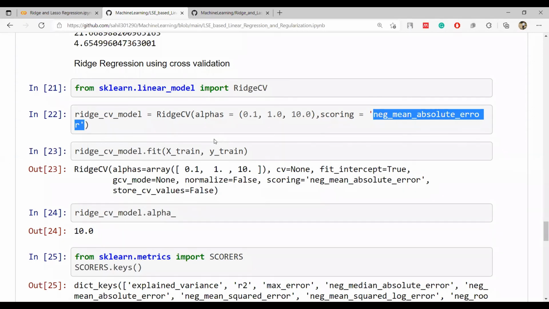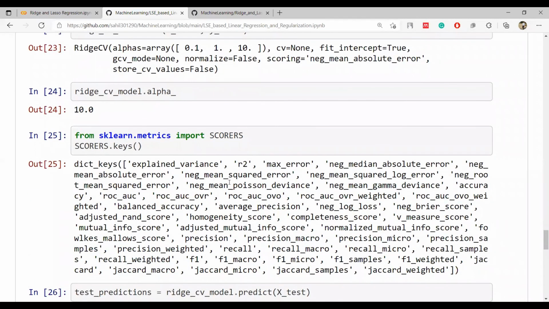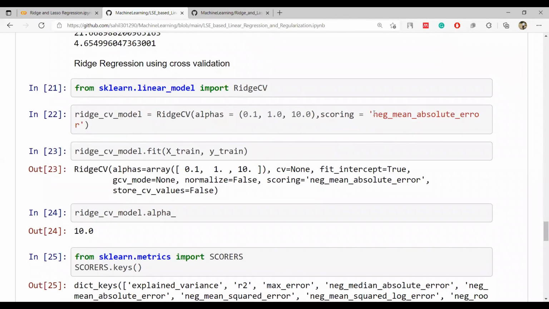But in sklearn, just to make things simple, they have taken the negative mean absolute error. So in this case, the higher the value, the better. When there is a neg in front of the name, the higher the number, the better. Otherwise, simple mean absolute error should be low.